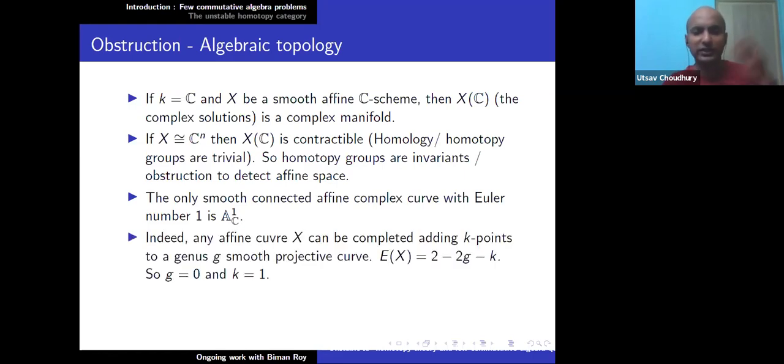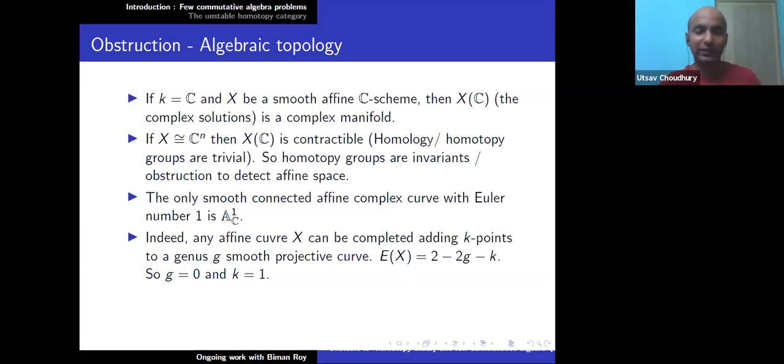Any smooth affine complex curve can be completed to a genus g smooth projective curve by adding k many points, and then the Euler number, which is this Ex, is 2 minus 2g minus k. So this forces g equal to 0. A genus 0 smooth projective curve is P1 or CP1, and k equal to 1. So X is a curve, you attach 1 point to get CP1, so X has to be A1C.